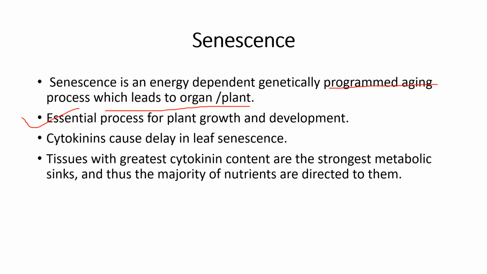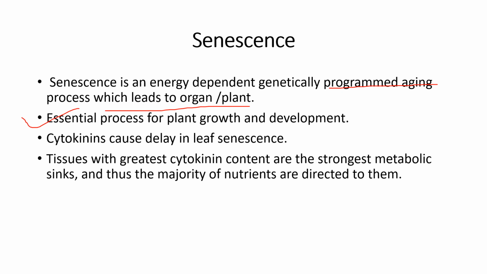The mechanism by which cytokinins delay senescence is not very clear. There is not much study which has been done, but there is some evidence that cytokinins play a role in mobilizing nutrients. One possible explanation for the senescence-delaying effects of cytokinins is the enhancement of enzyme activity in the plants. Tissues with the greatest cytokinin contents are the strongest metabolic sinks, and thus the majority of the nutrients are directed to them.